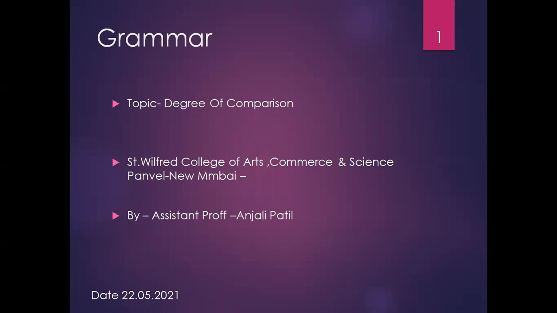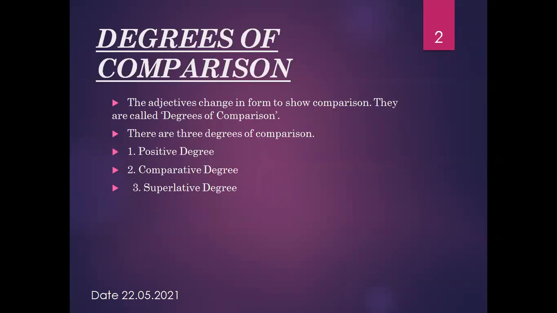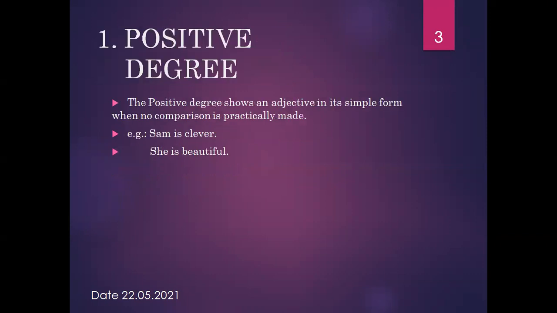So today we are going to discuss degree of comparison. Comparison of adjectives: as equal as, adjectives change their form to show comparison. There are three degrees of comparison, that is positive degree, comparative degree and superlative degree. So first we are going to discuss positive degree.